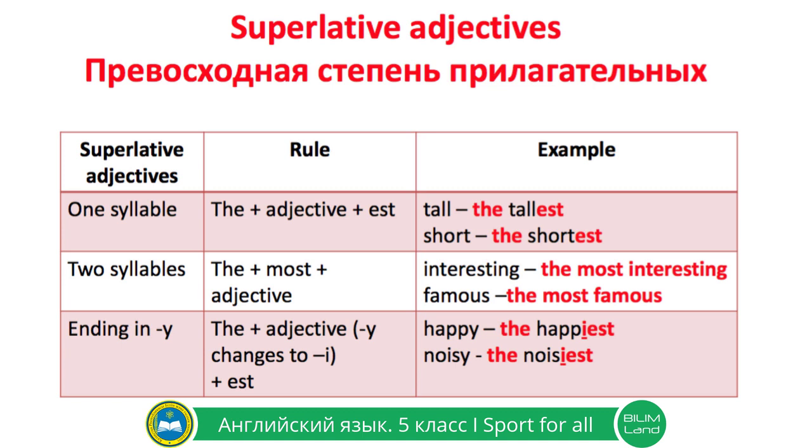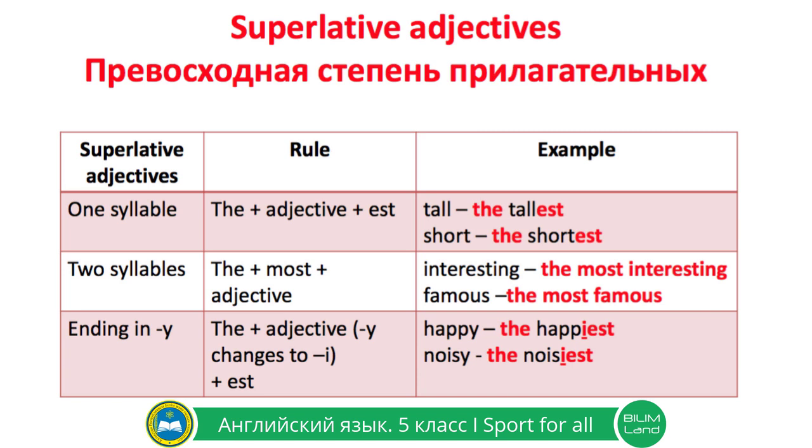Now let's look at two-syllable adjectives. For example, interesting, famous. To make a superlative degree, we will again use the definite article the, add most, and add adjective. Pay attention, here we don't need to use the suffix est. Interesting, the most interesting. Famous, the most famous.